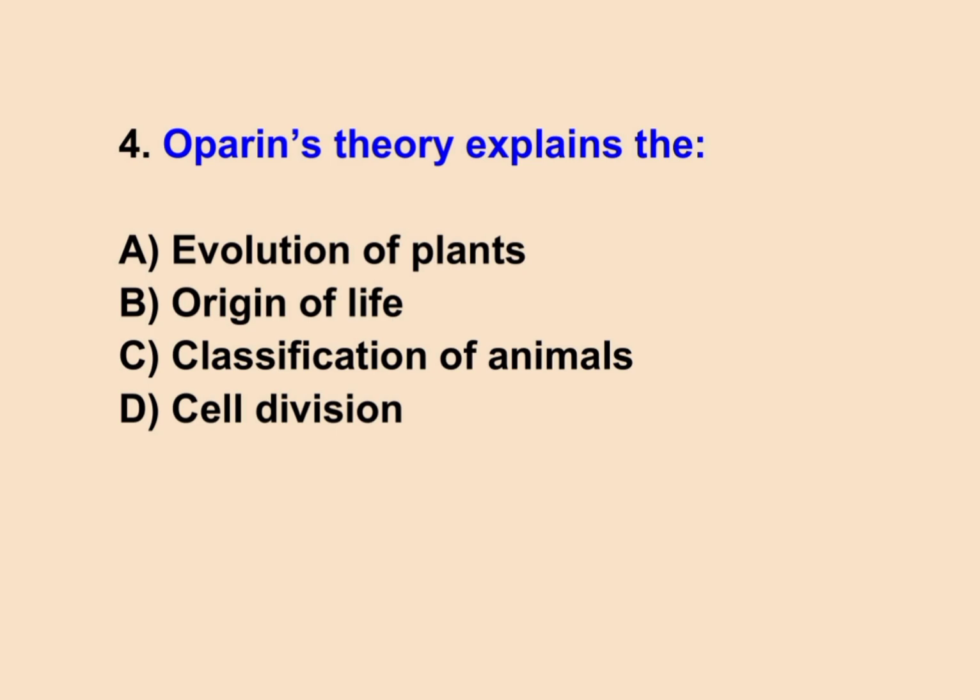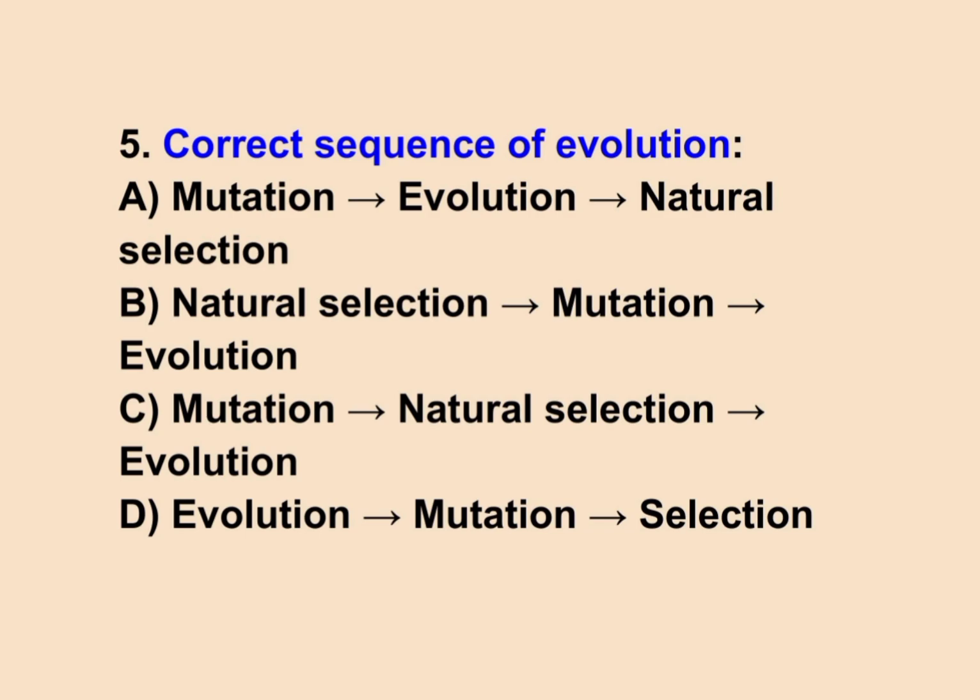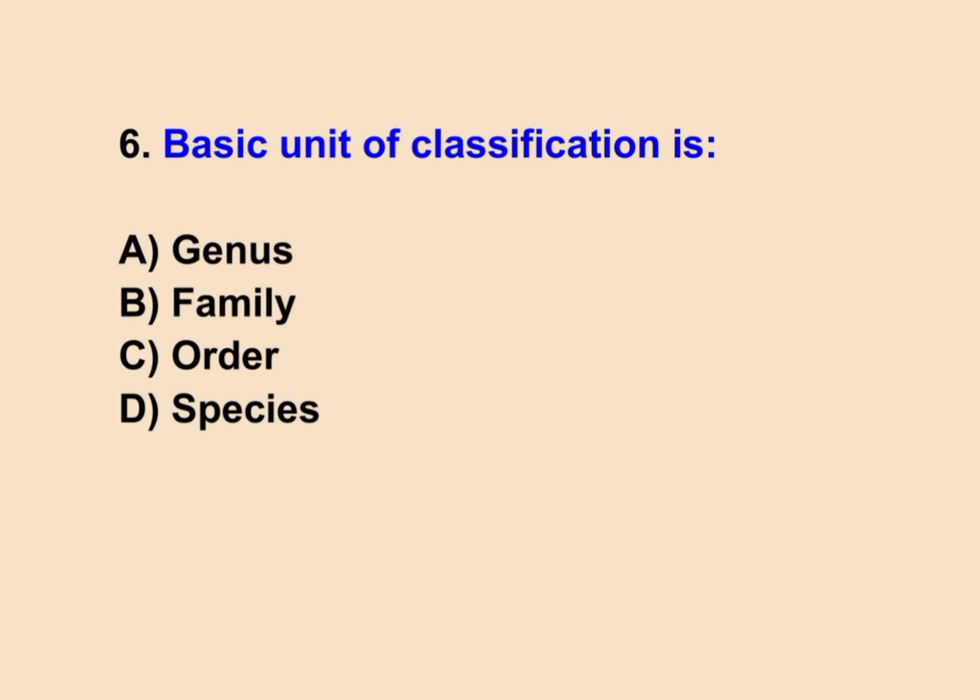4. Oparin's theory explains the... Correct answer is B. Origin of life. 5. Correct sequence of evolution. Correct answer is C. Mutation, natural selection, evolution. 6. Basic unit of classification is... Correct answer is D. Species.